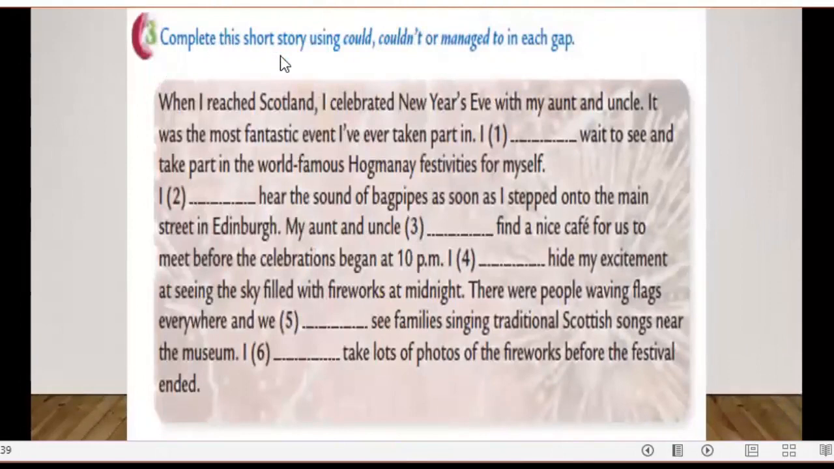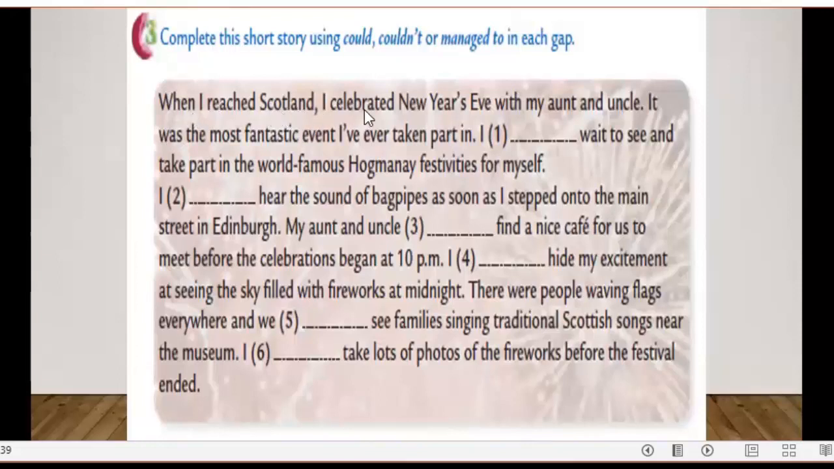Exercise number 3, complete this short story using could, couldn't, or managed to in each gap. You have time to think about this, try to read this as a whole, and then answer this question.